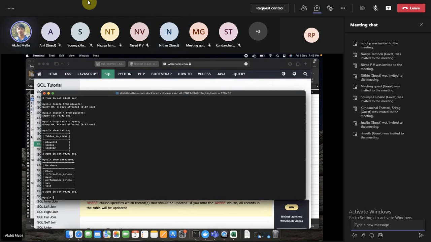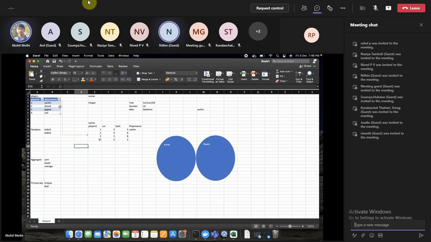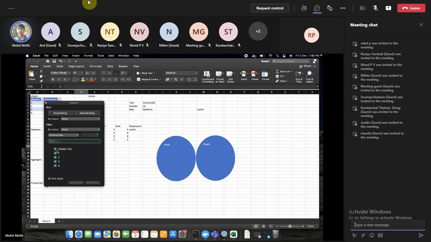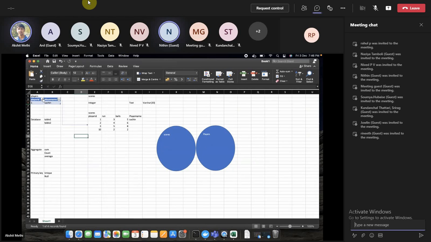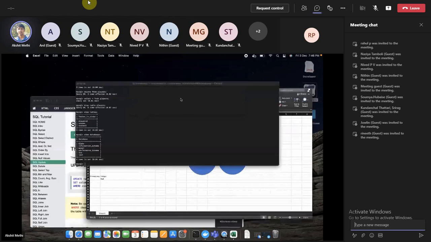Like in Excel, when you want to filter certain things, it filters them for you. Underlying Excel is some code that might be operating on some algorithms, right? So it's just exposing you to some interface.